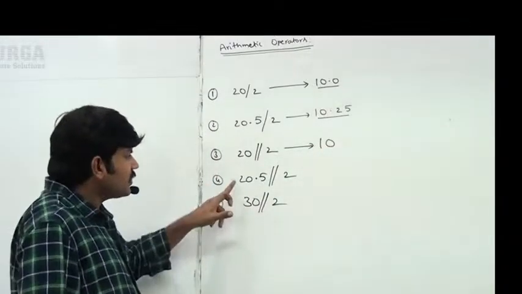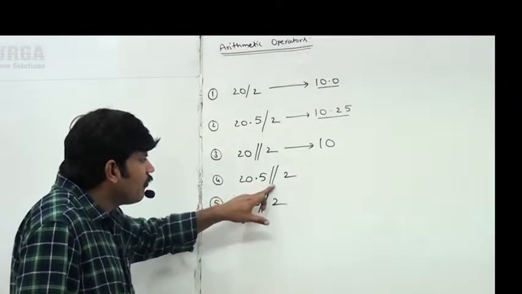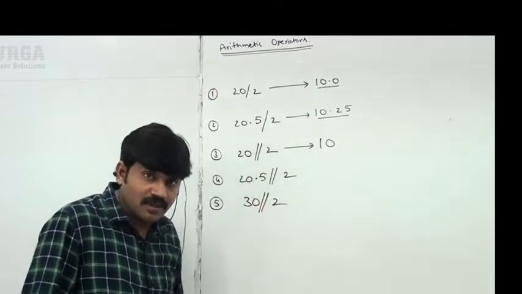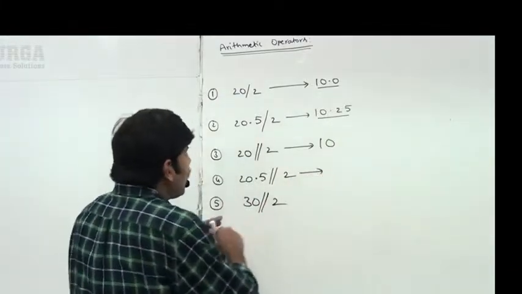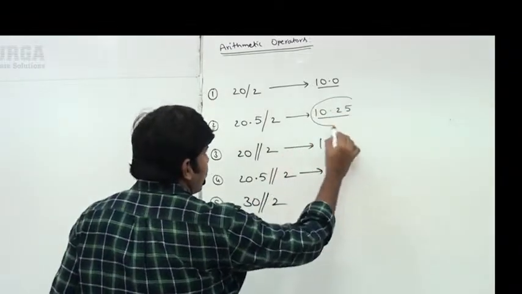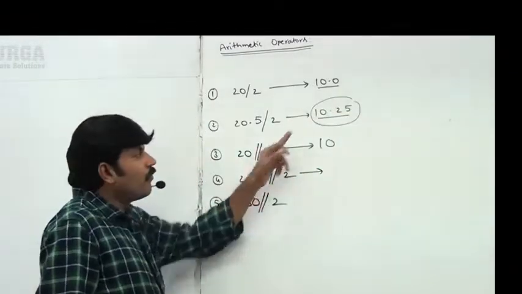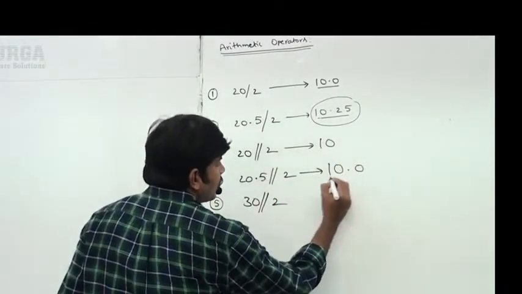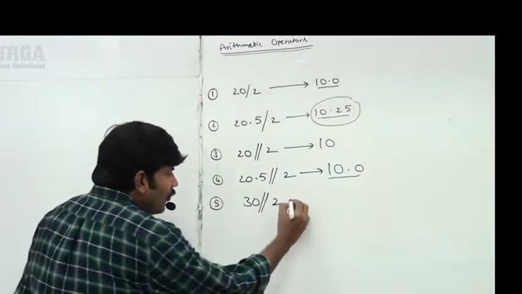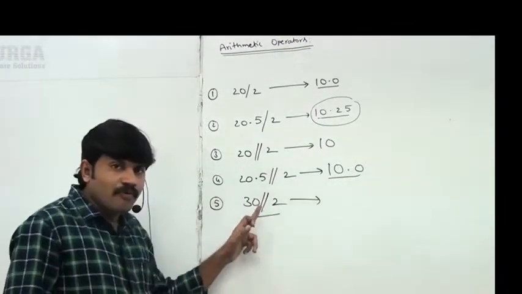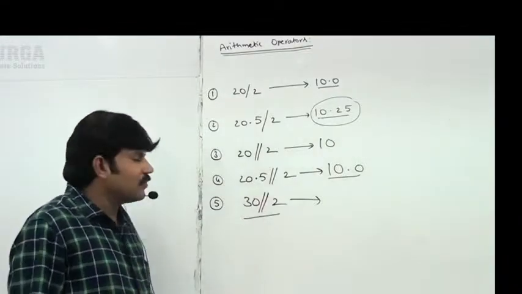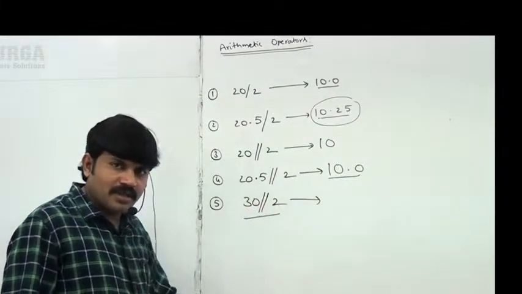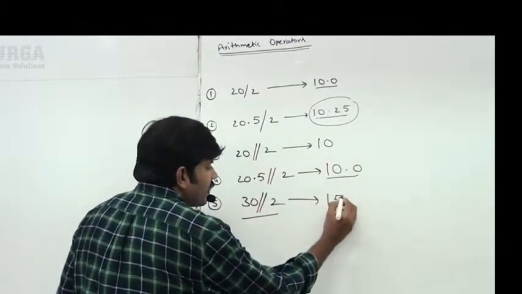Okay, observe. Next, 20.5 floor division 2. Sir, at least one argument is float, so the result is always float. Now, sir, what is the normal division? The normal division result is 10.25. But for floor division, what is the floor float value? The floor float value means 10.0. Okay, well, now can you please tell 30 floor division 2? 30 floor division 2, both are int type. Next, what answer are we going to get, sir?